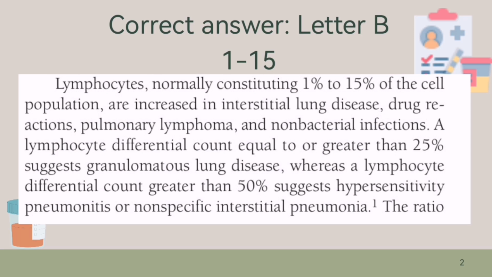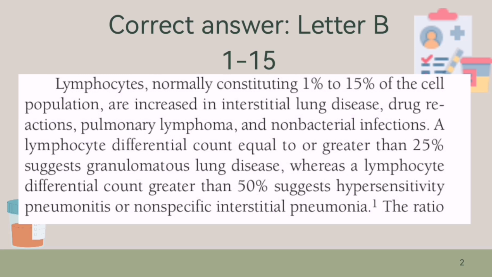1 to 15%. According to Strasinger, lymphocytes normally constituting 1 to 15% of the cell population are increased in interstitial lung disease, drug reactions, pulmonary lymphoma, and non-bacterial infection. So tatandaan mo na ang normal lymphocytes sa BAL is only 1 to 15%.